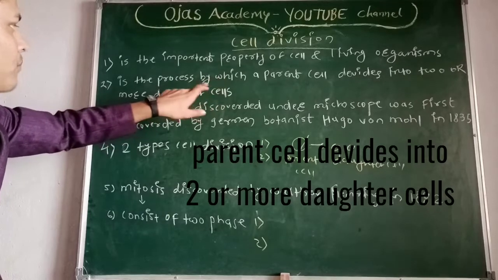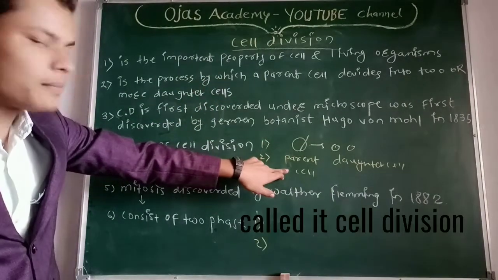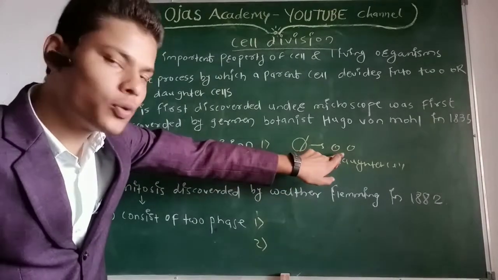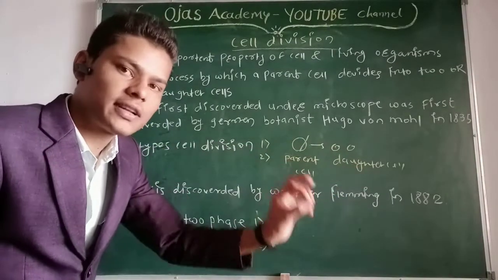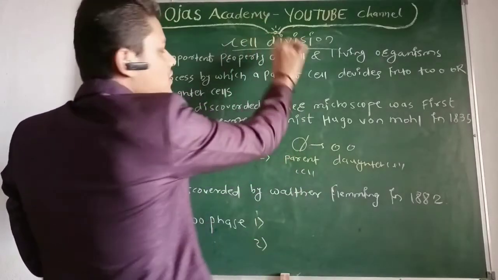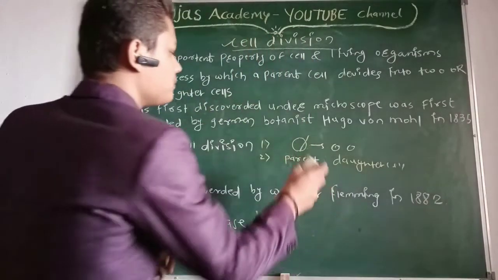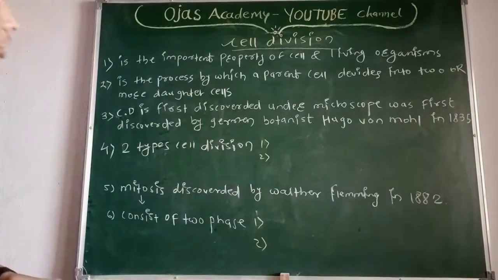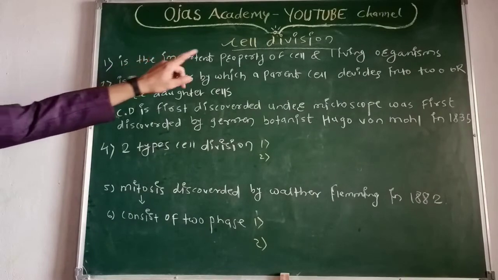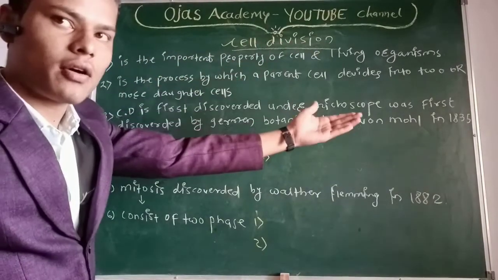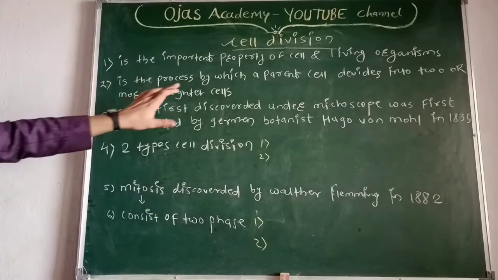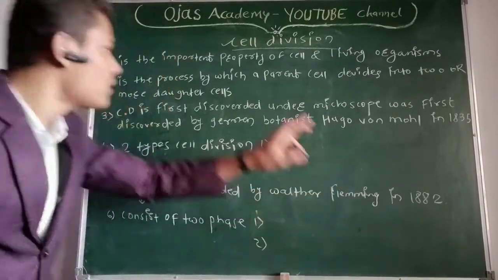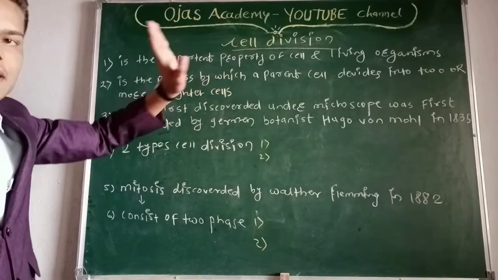In the procedure of cell division, the parent cell divides into two or more daughter cells. We call it cell division.